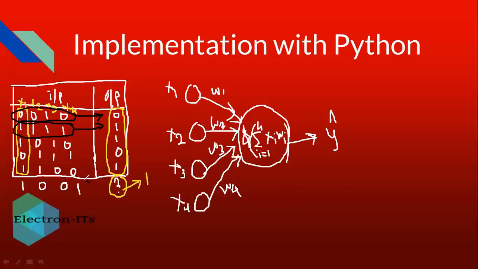And then we want to find the output for 1 0 0 1. According to the above logic, we should get 1. Now we'll check by writing the code in Python whether we are getting 1 as output or not. So we'll write the code for the implementation of this example in Python.